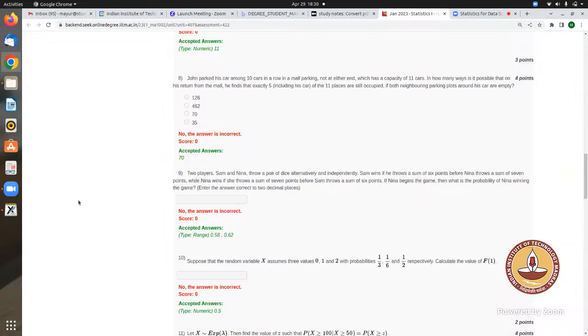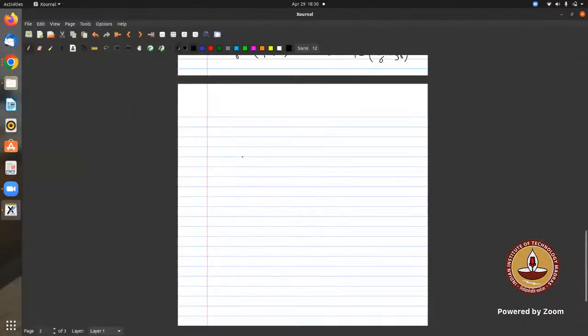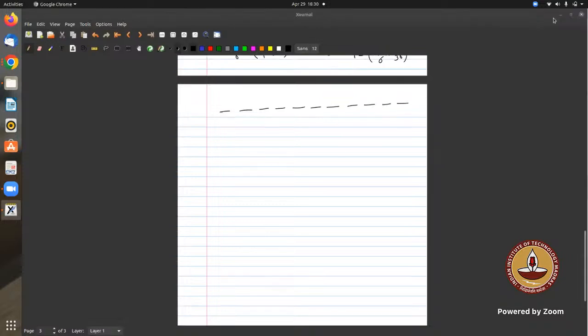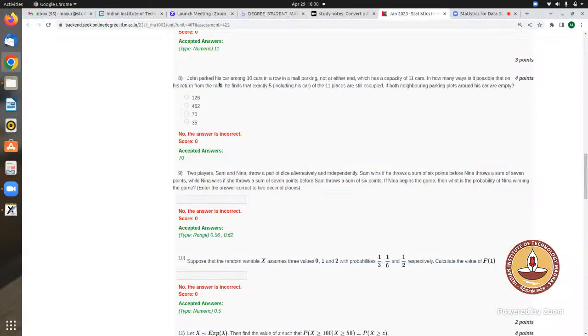So the question is, John parked his car among 10 cars in a row in a mall parking, not at either end. Maybe I'll write 1, 2, 3, 4, 5, 6, 7, 8, 9, 10 and 11. He parked his car among 10 cars, so there were already 10 cars, and he parked his car among those but not at either end.